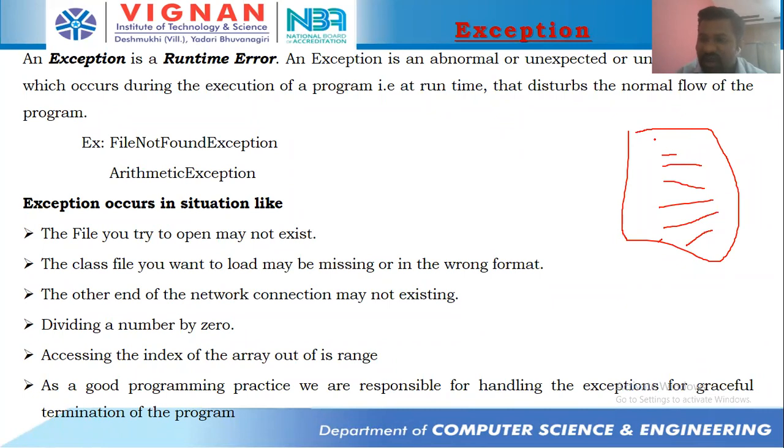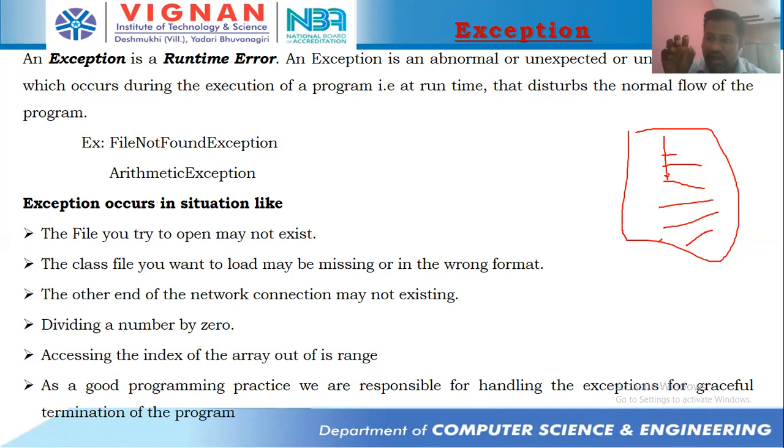Right? The JVM is going, we are compiling it. Compile time, no error, no problem. But while running the program, at the third line, we got a problem. And that problem was not handled by the CPU. So immediately what happens, the CPU informs the JVM that there is something going wrong.